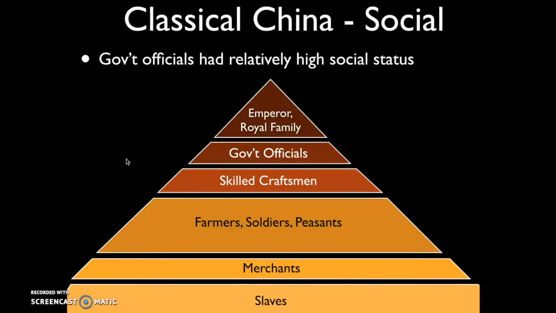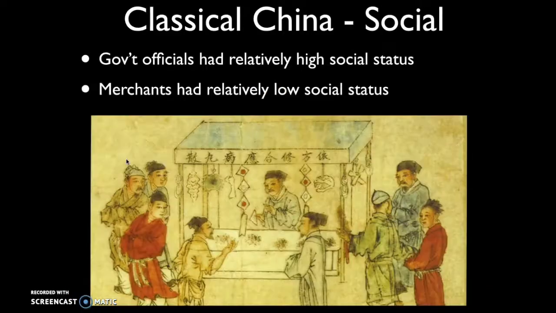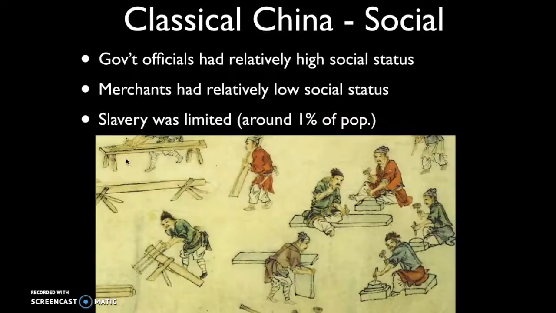Notice too, at the bottom, you have merchants. And especially important is merchant status below farmers, soldiers, and peasants. This was because Confucius in his writings didn't value merchants. He said essentially that they were leeches within society who were making money off of other people's hard work. So Confucius viewed peasants far more favorably than merchants.